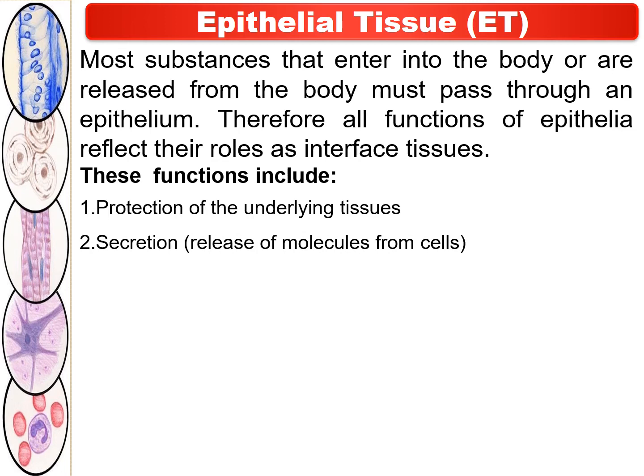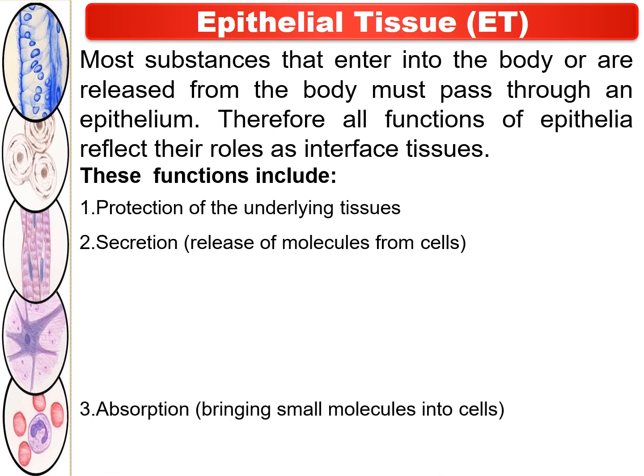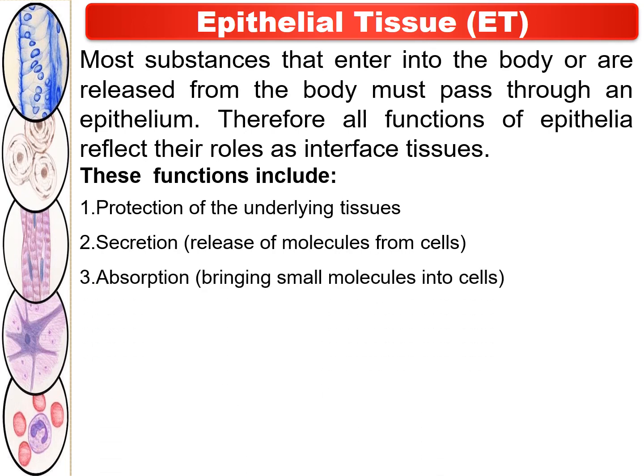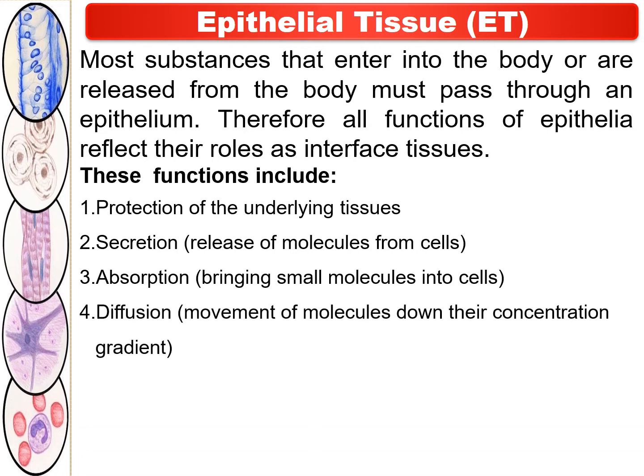Number two, secretion, which means the release of molecules from the cells. Number three, absorption. It brings small molecules into the cell. Number four, it shows active participation in the process of diffusion, that means the movement of molecules down their concentration gradient.